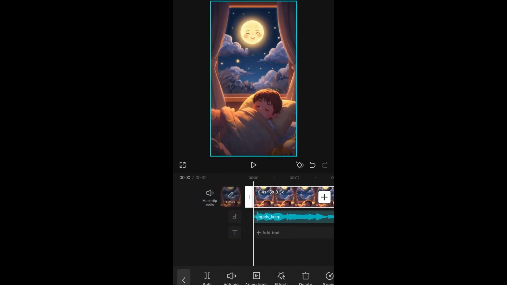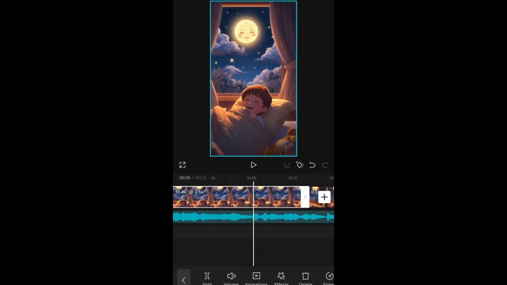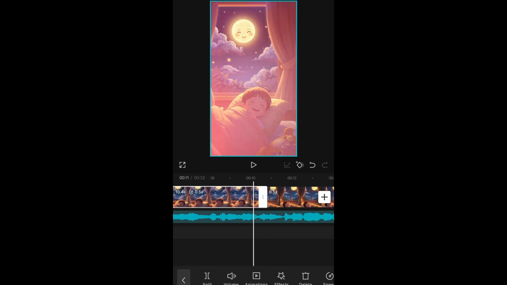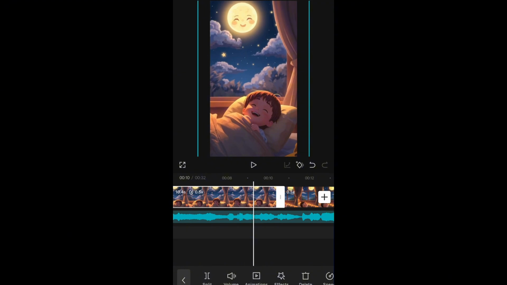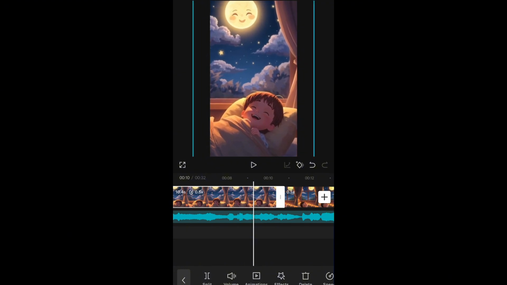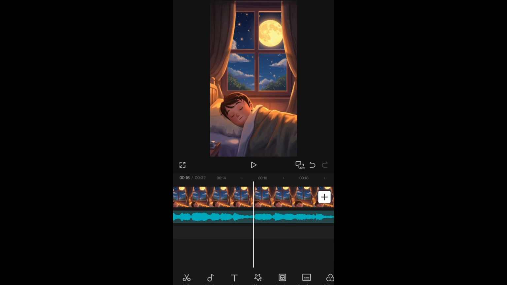And something else I want to do is to add keyframe. Now I tap on the video I want to add keyframe to, I tap on my keyframe, I tap on where I want to increase this video to, then I will just expand it like this. And yeah, let's see the final result. If you like what you just did, you export it.